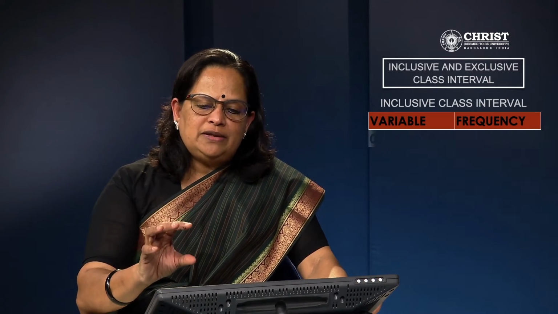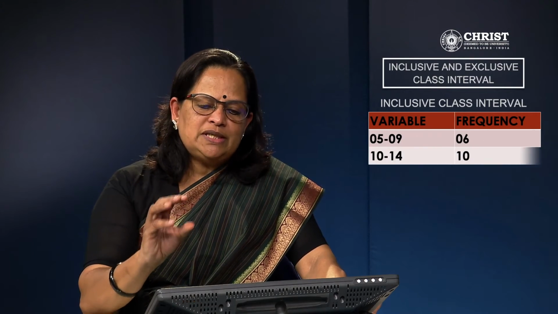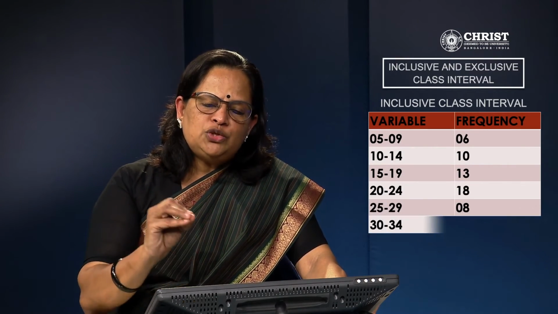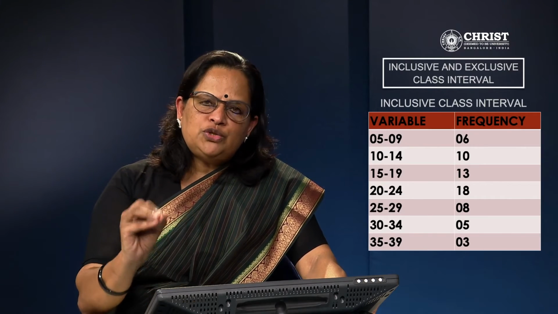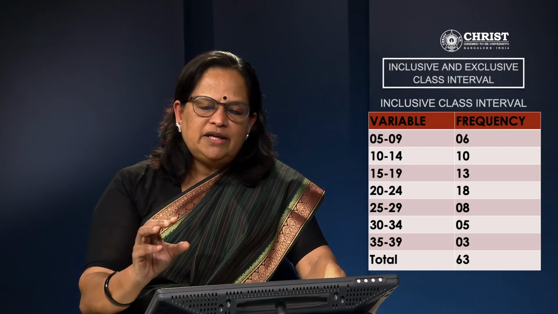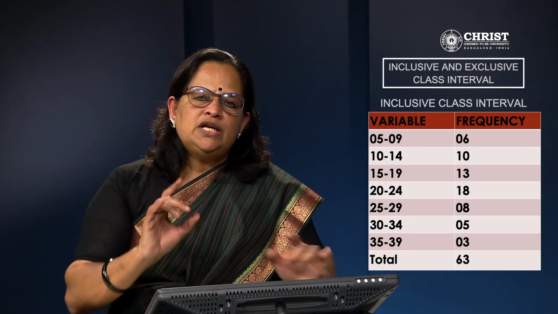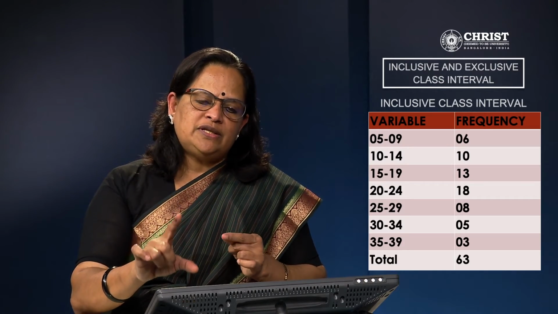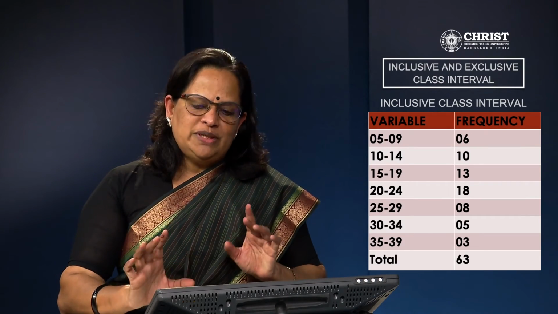Now when we take that variable 5 to 9, frequency is 6; 10 to 14, it's 10; 15 to 19, 13; 20 to 24, 18; 25 to 29, 8; 30 to 34, 5; 35 to 39, 3. So total frequency is 63. This is a double check or cross checking. Total number of observations is 63, and your frequency total also should be 63.